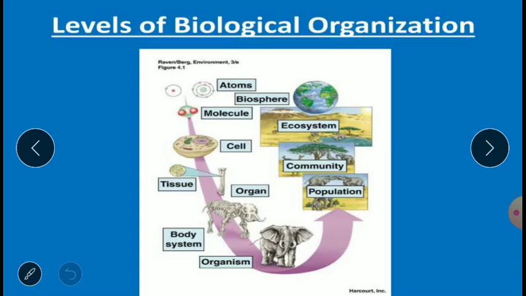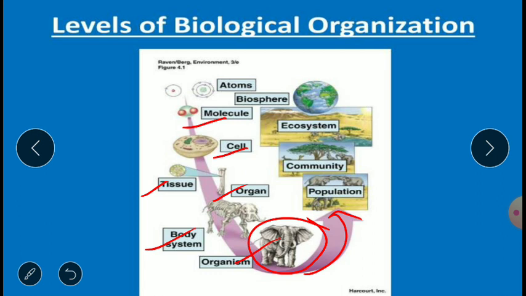Then here we can see in the levels of biological organization, moving forward, the smaller molecules make the cells, these cells are grouped into tissues, grouped into organs, into body systems, and this makes a complete organism. Now, when these organisms are grouped together, what are they forming?